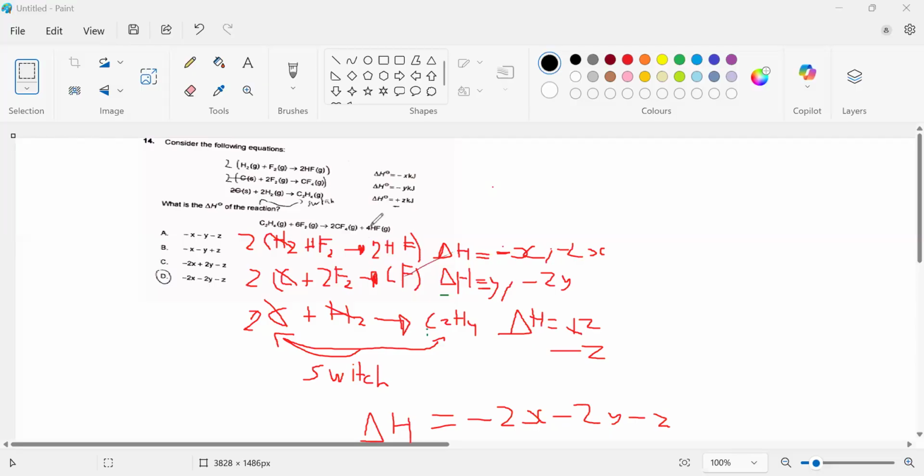Amazing, right? So we trace the elements which are there. The common elements you don't have to trace, right? See, HF you have to trace. Wonderfully done, right? Fine. You divide it by two. Wonderfully done. Very good. So this was all about the Hess's law. This is the common paper, so